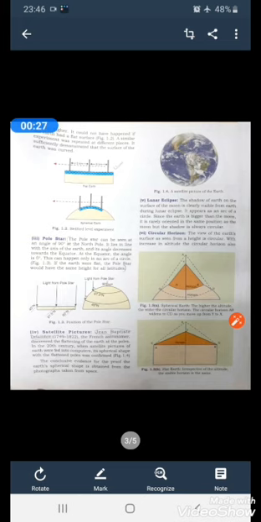Then the next point we come to is the position of the pole star. They have written here, the pole star can be seen at an angle of 90 degrees at the North Pole. It lies in line with the axis of the earth and its angle decreases towards the equator. At the equator, the angle is 0. This can only happen in an arc of a circle.